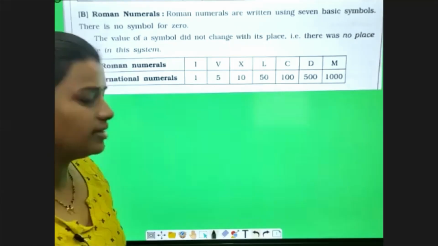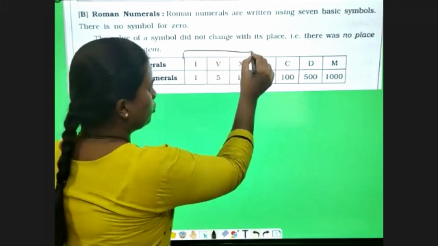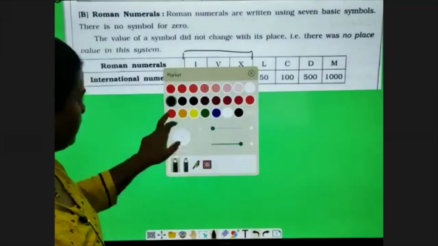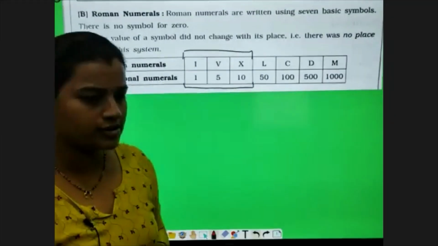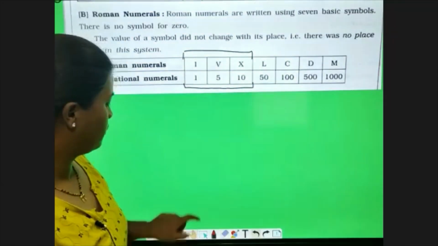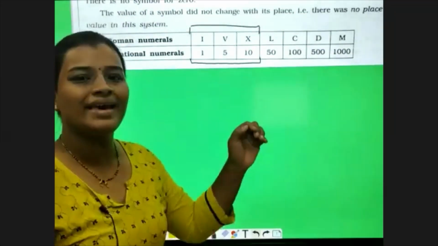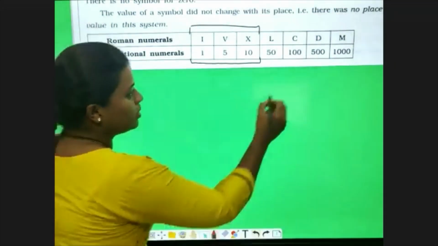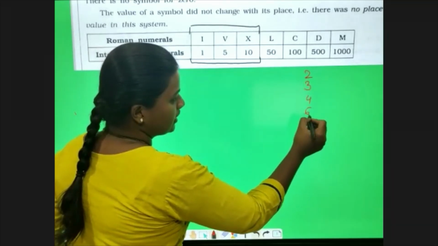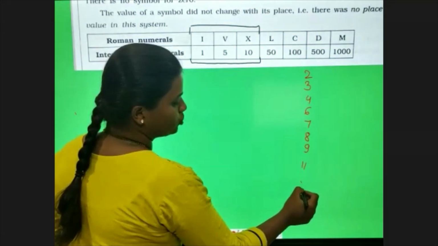So Roman numbers are indicated by alphabets or letters, that is I, V, X, L, C, D, M. And generally, we are going to play in between the alphabets I to X, or 1, 5, and 10. Why between 1, 5, 10? Because by using these numbers 1, 5, 10, or by using the alphabets I, V, X, we will come to know the value of 2. We will come to know the value of 3, 4, 6, 7, 8, 9, 11, and so on.